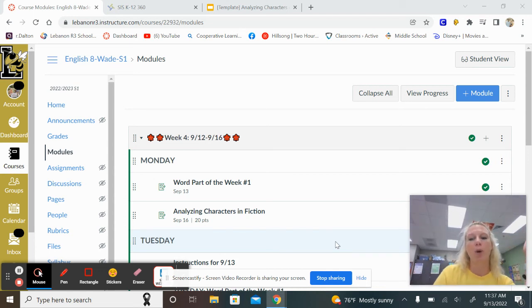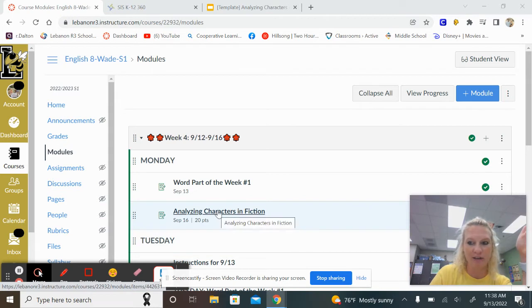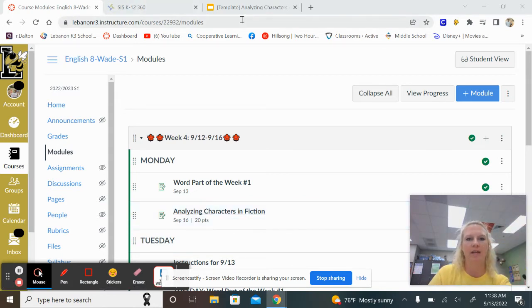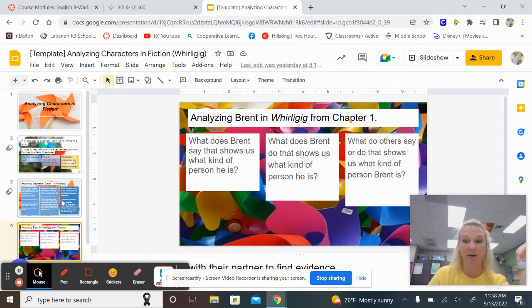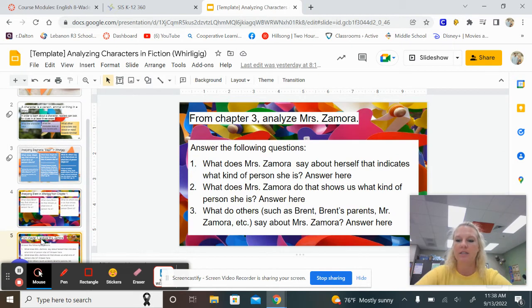So if you're wondering where the notes are that I was just talking about, they're right here, analyzing characters in fiction. That's what you're going to be writing on. Okay, so that's what it looks like. If you haven't figured that out, hopefully you have. Okay, so you should have this slide done. Now, this is what I'm going to be checking for a grade.